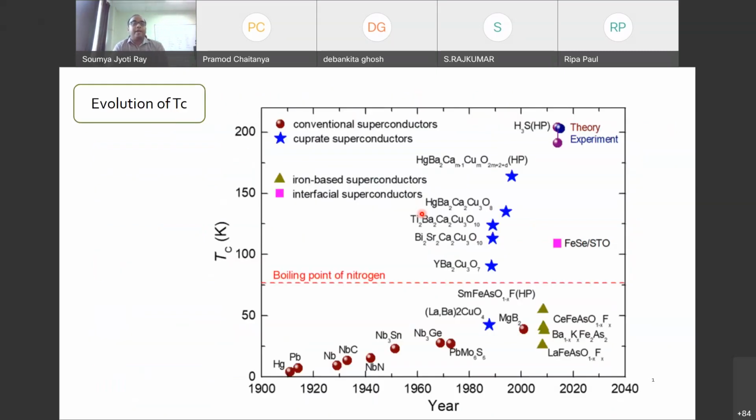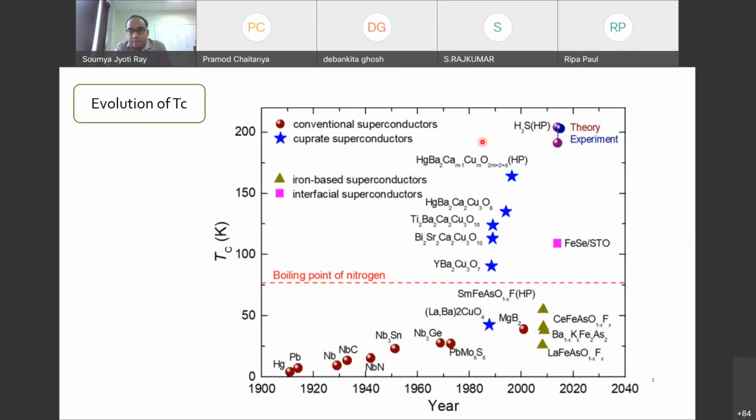And here is a complete graph of how TC has evolved over the years. As you can see, in the early 1900s, when the discovery happened, the TC was around a few Kelvin, and then slowly it started increasing, and up to I think 1980, it was around 30 to 35 Kelvin or below. These are mostly elemental or some alloys. And from the mid 80s, these high TC materials were discovered, and as you see, they have higher and higher transition temperatures.